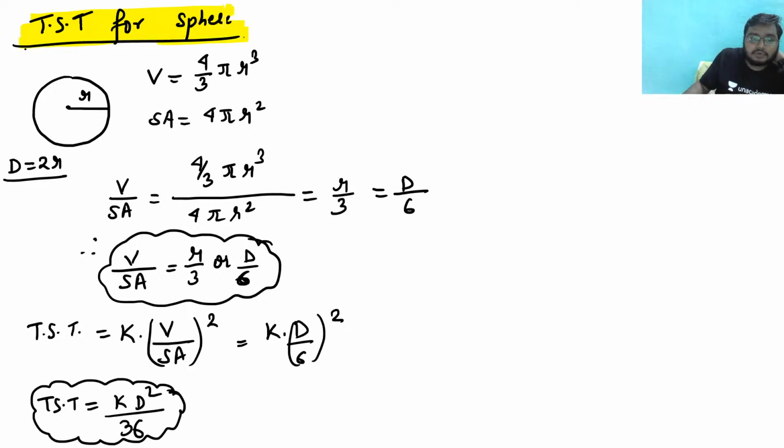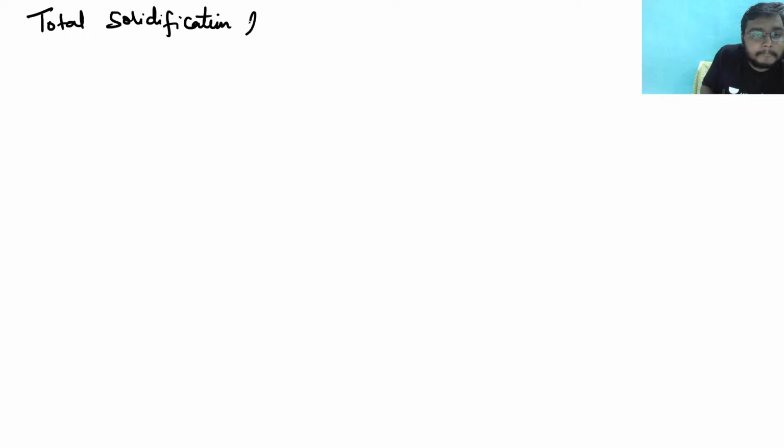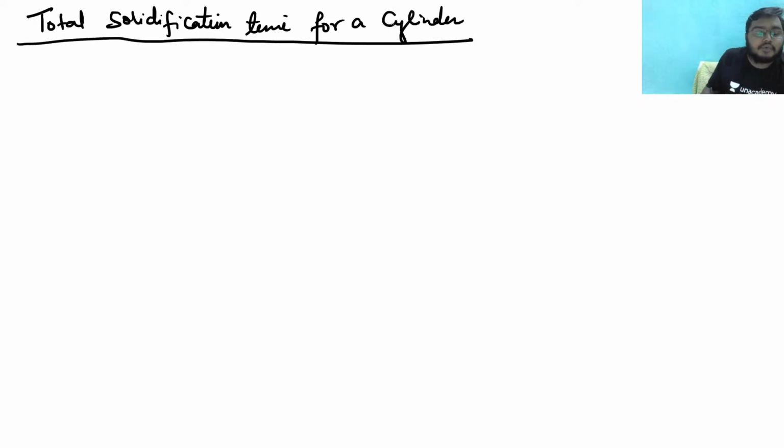Next what we are going to see is the total solidification time for a cylinder. So what is the total solidification time for a cylinder?